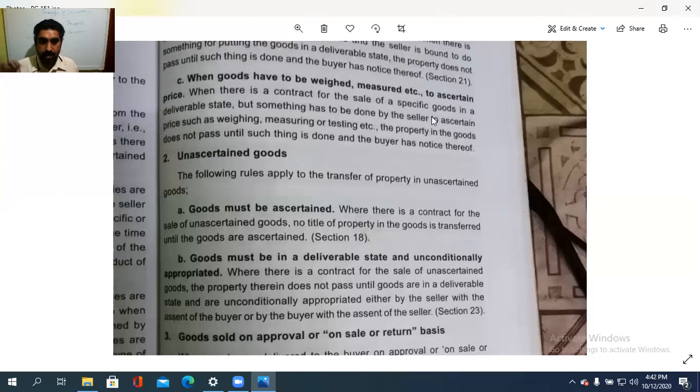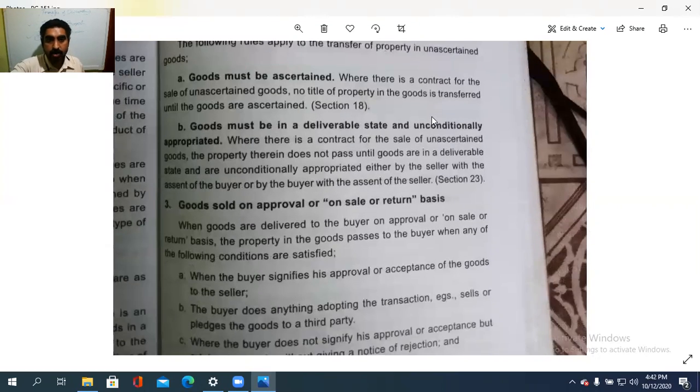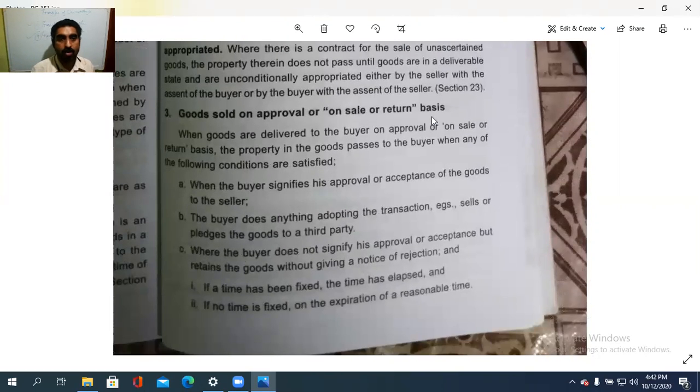then it should pass. And the third case is goods sold on approval or on sale or return basis. So what is that? Sale or return basis. When the goods are delivered to the buyer on approval or on sale or return basis, the property in the goods passes to the buyer when any of the following conditions are satisfied. When the buyer signifies his approval or the acceptance of the goods to the seller. Buyer is signifying his approval.